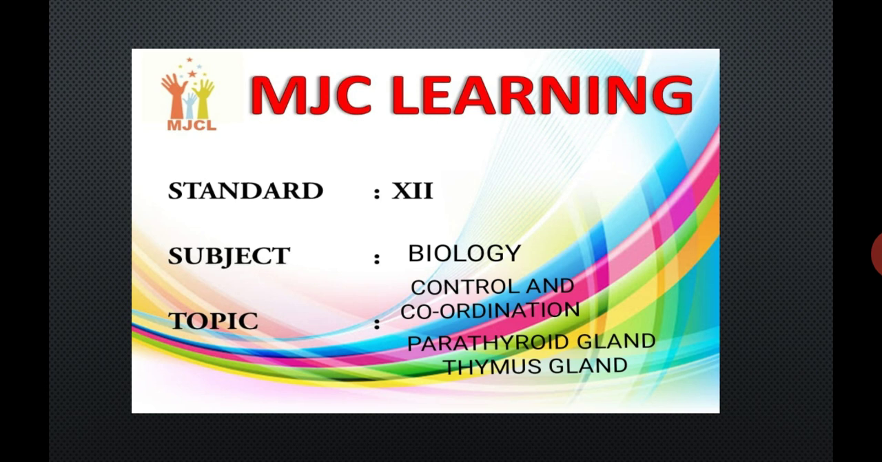In our last lecture, we had seen about the disorders of thyroid gland. There are three types of disorders of thyroid gland. One is hypothyroidism, number two hyperthyroidism, and number three simple goiter. Cretinism and myxedema are examples of hypothyroidism, whereas exophthalmic goiter is an example of hyperthyroidism. Today we will see about another two endocrine glands,